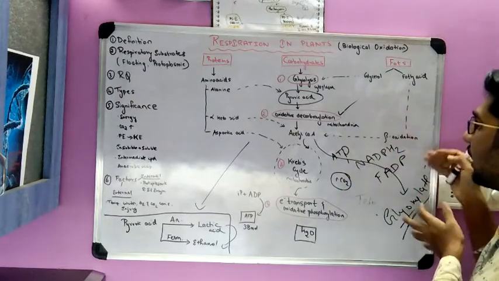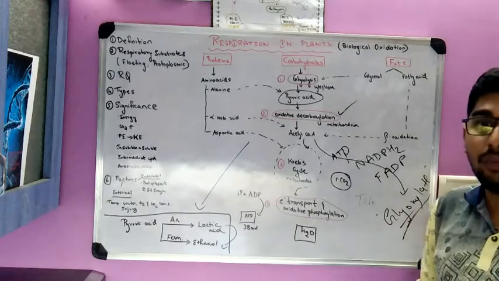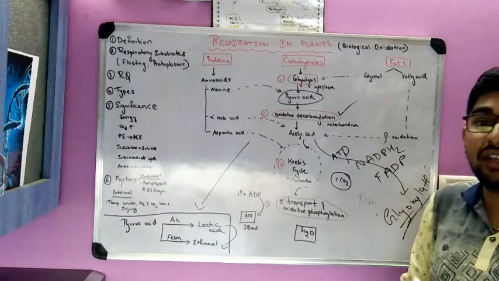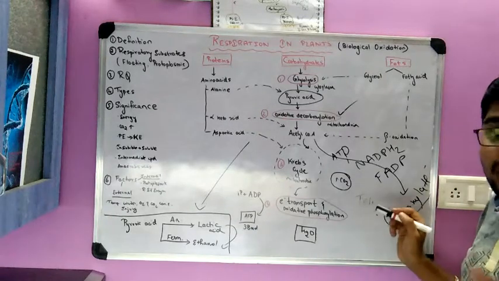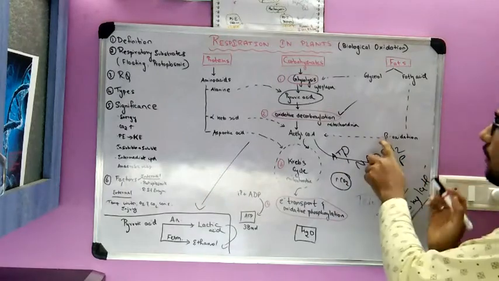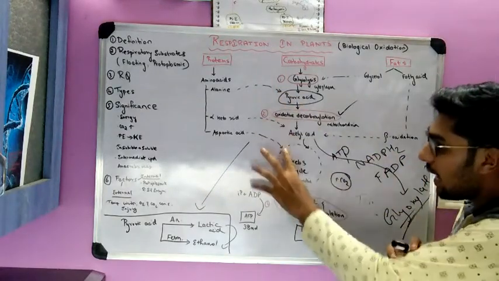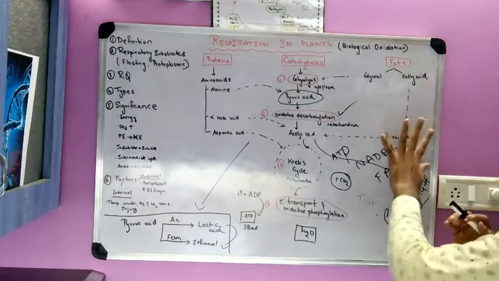This is a separate pathway and this is dealt with in a separate video. Please do watch that video for more information, and it is more clinically significant and very important from the exam point of view. So fatty acid may either undergo the beta oxidation pathway, acetyl coenzyme A, Krebs cycle and ATP, or the glyoxylate pathway. That is in case of fats.